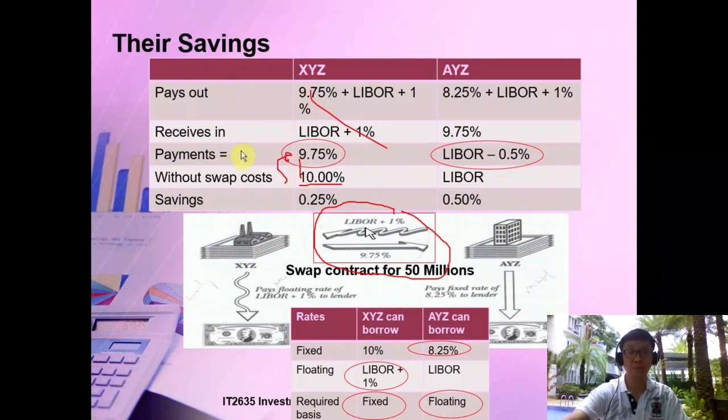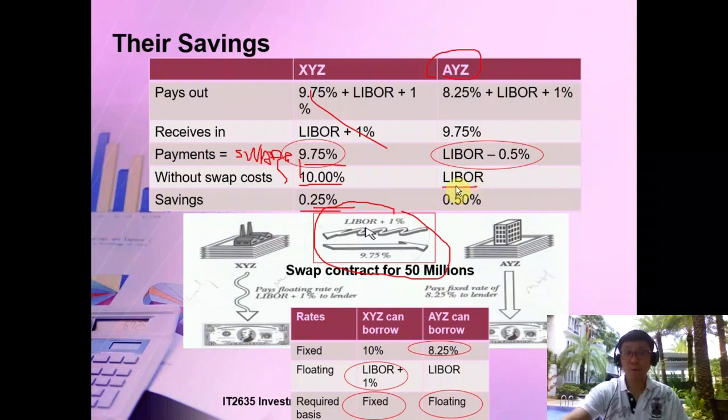Okay, this is with swap. With swap, instead of a 10% fixed rate, now I can work out something that is 9.75. That's very good, right? That's a saving of 0.25%. Whereas AYZ, I'm looking at a floating rate.